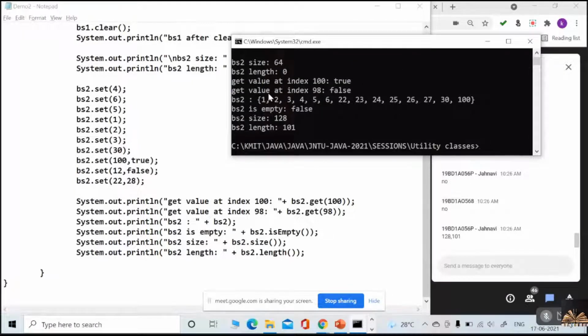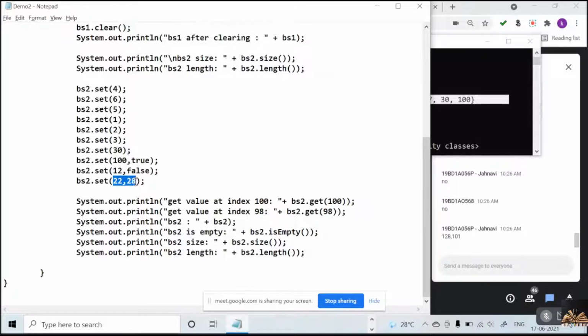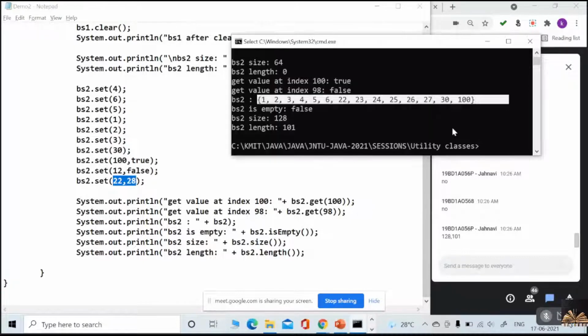See, now check the BS2. Actually, the elements 1, 2, 3, 4, 5, 6 are set, and also the next one is from 22, 28, meaning the range 22 to 28 minus 1, that is 27. That is 22, 23, 24, 25, 26, 27.